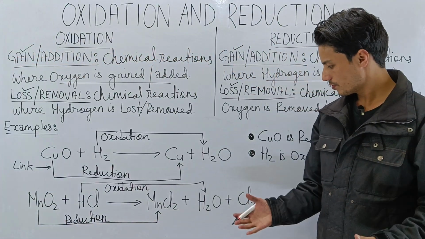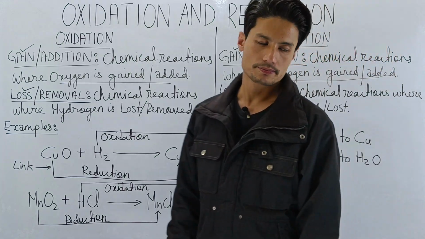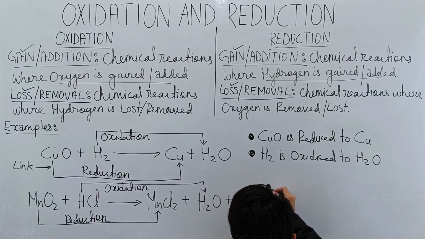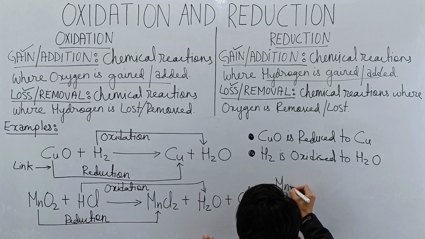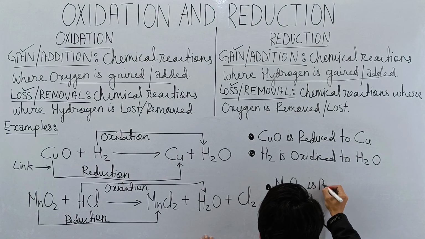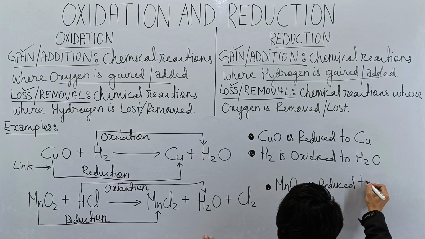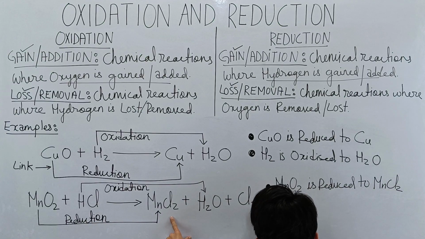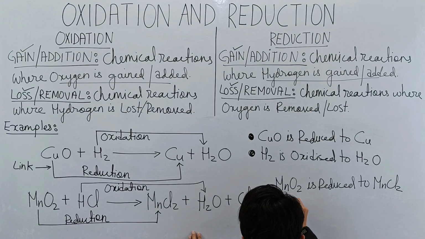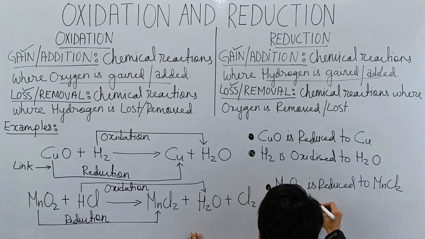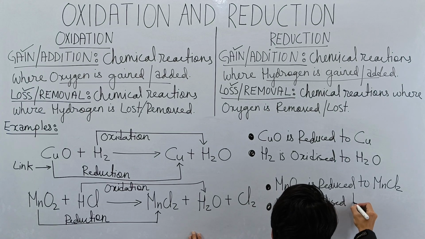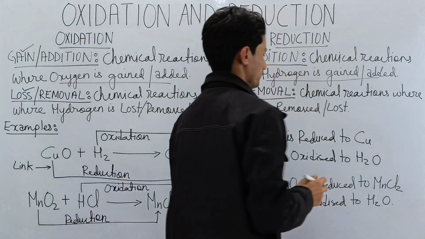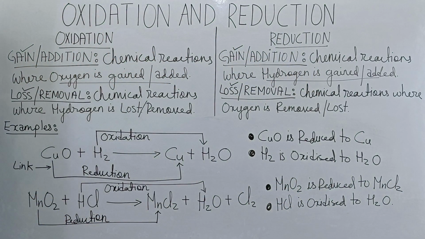So that's it. How easy is this? Now let's write down what is happening here. MnO2 is reduced to MnCl2. Then what about HCl? HCl is oxidized to water, H2O. So this is oxidation and reduction.